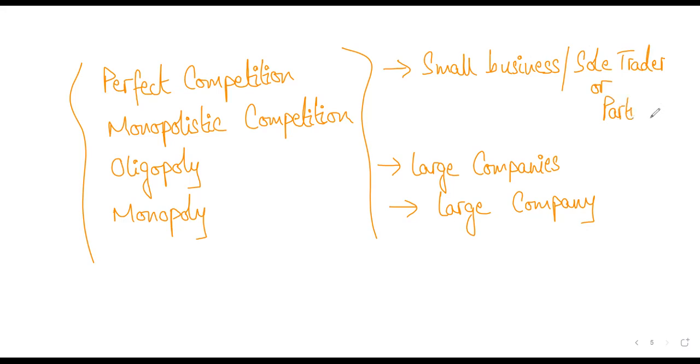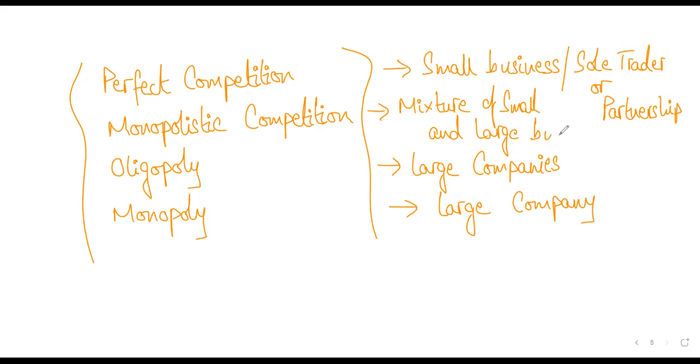Same goes for monopolistic competition. Sometimes the companies in monopolistic competition can be large, but sometimes these are small. So I would write this down as a mixture of small and large companies. Is this making sense? Okay, now this is what you need to write. Obviously, you will not make a table like this, but you will explain in your own words in paragraph form.